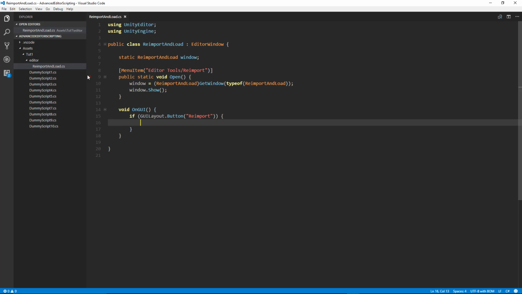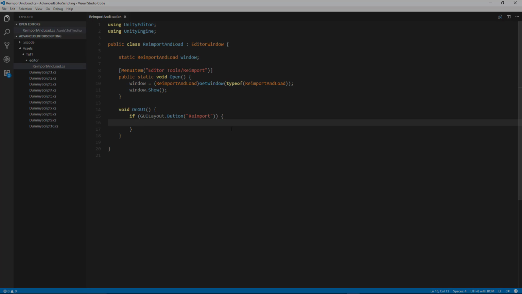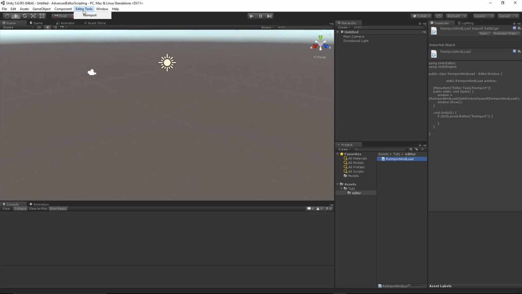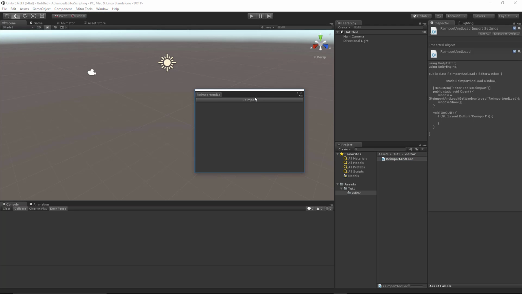All right, so let's go ahead and go back to Unity and see if we're getting our window to show up and we have a reimport button. Okay, so back at our editor, we have the editor tools option showing up, and then we have reimport, and now we have our reimport button. We can click that. So everything is working now.